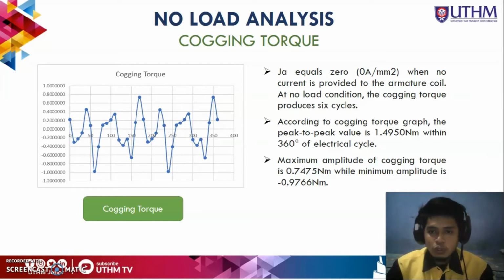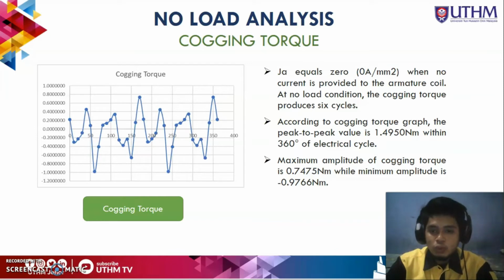For JA equals 0, when no current is provided to the armature coil and no load condition, the cogging torque produces 6 cycles. According to the cogging torque graph, the peak-to-peak value is 1.4950 Newton meter within 360 degrees of rotor cycle.